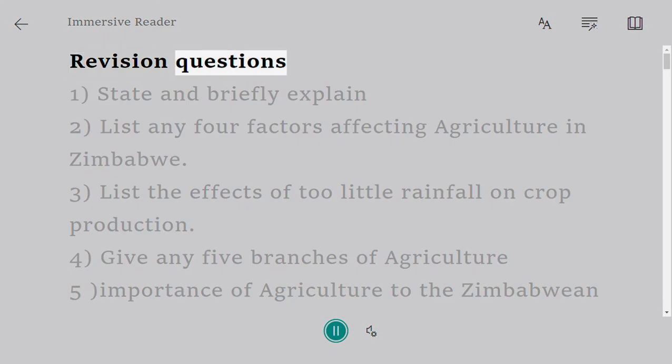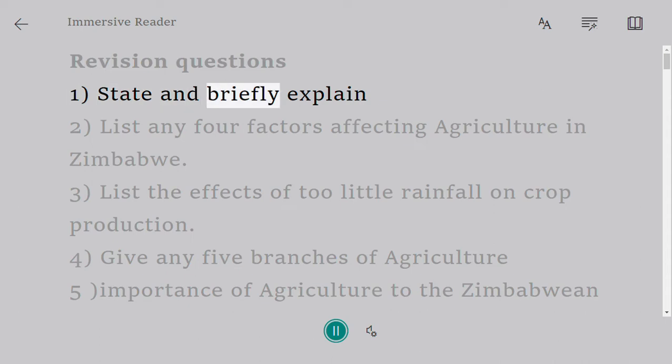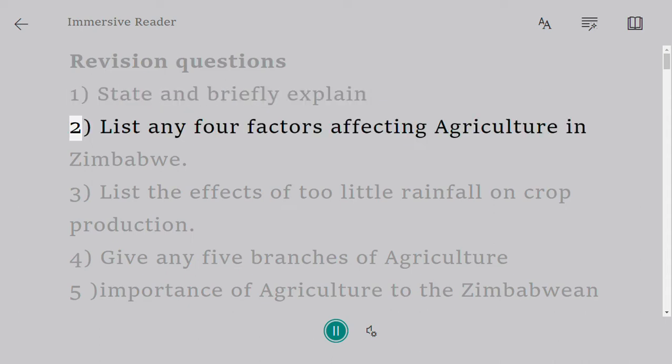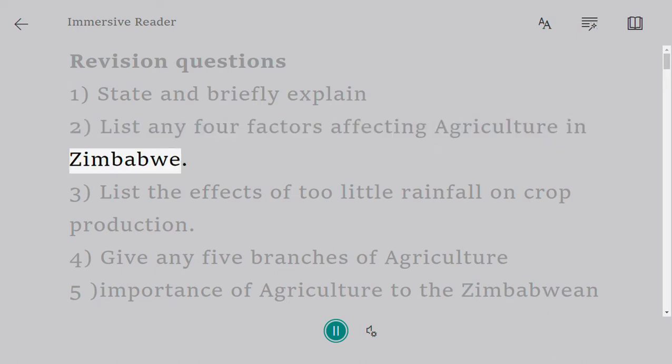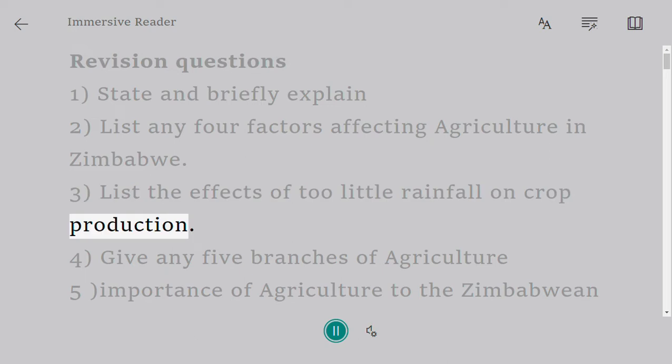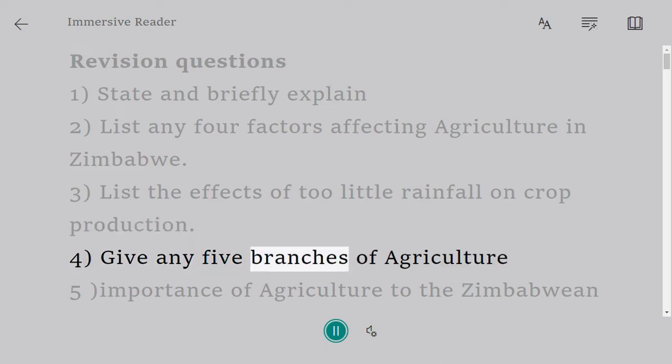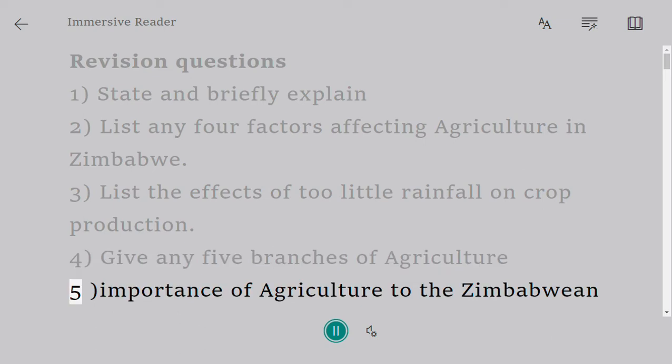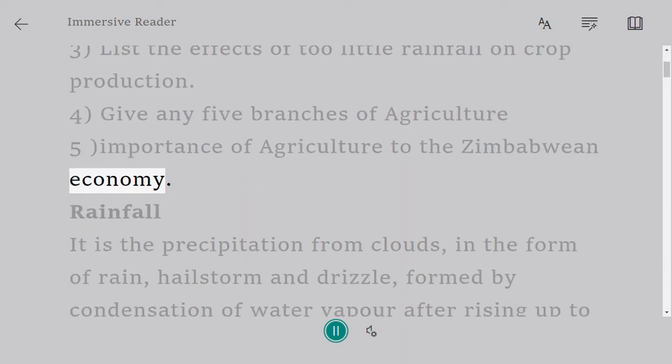Revision questions. 1. State and briefly explain. 2. List any 4 factors affecting agriculture in Zimbabwe. 3. List the effects of too little rainfall on crop production. 4. Give any 5 branches of agriculture. 5. Importance of agriculture to the Zimbabwean economy.